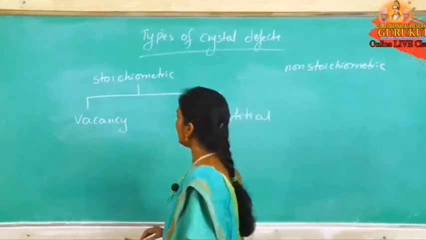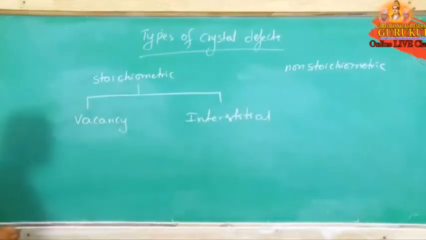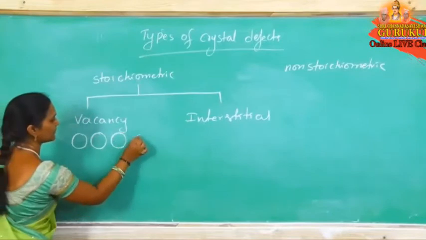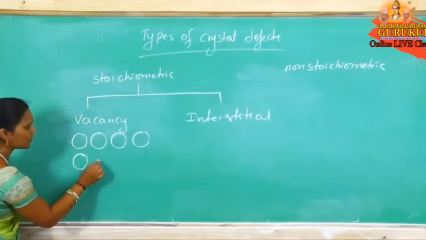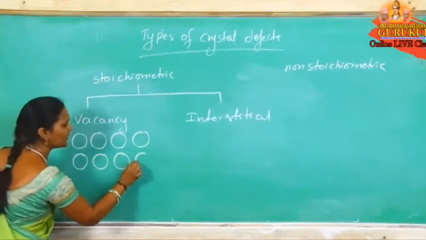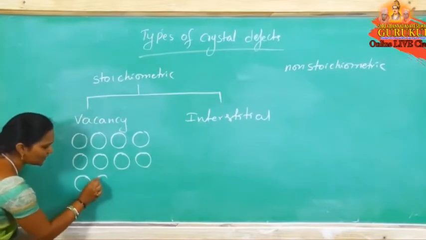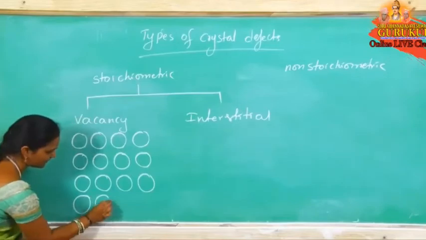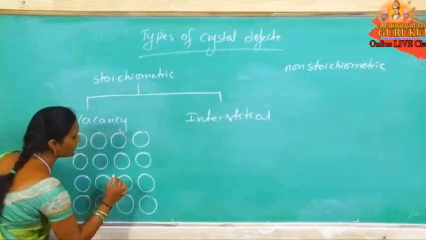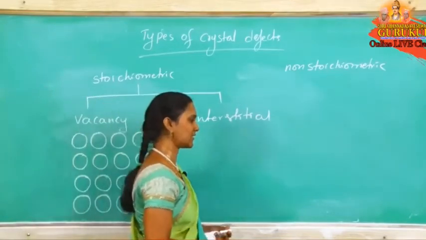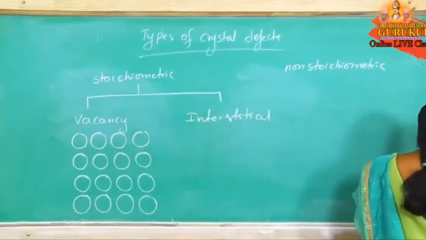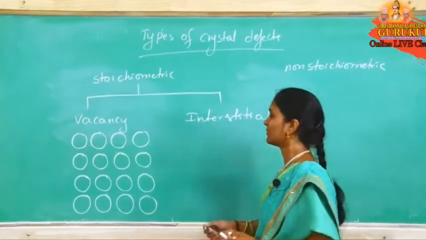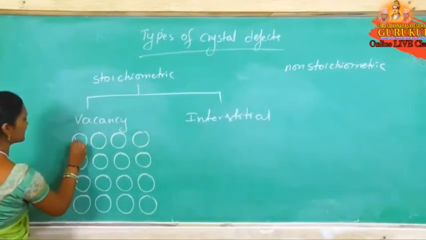So now let us use NaCl, sodium chloride. In the sodium chloride crystal, cations and anions are arranged in alternate positions. Now these are lattice points, lattice sites. Here we are using Na plus and Cl minus.